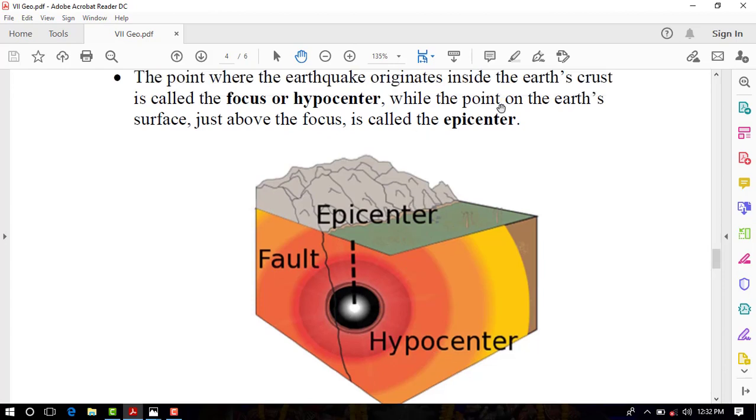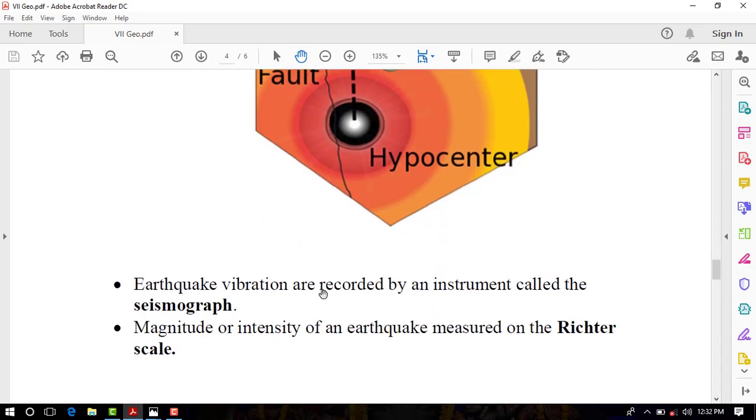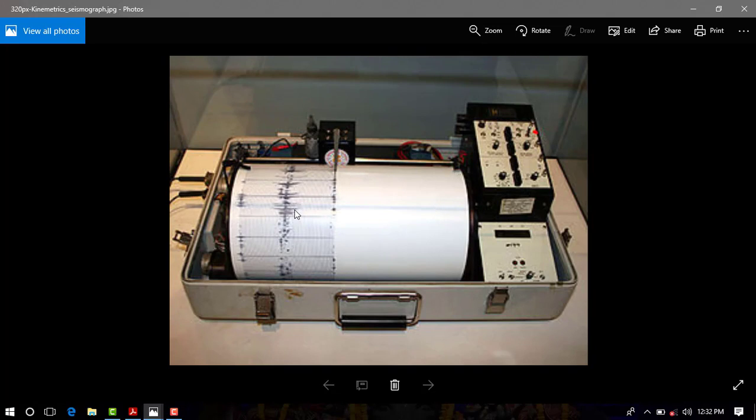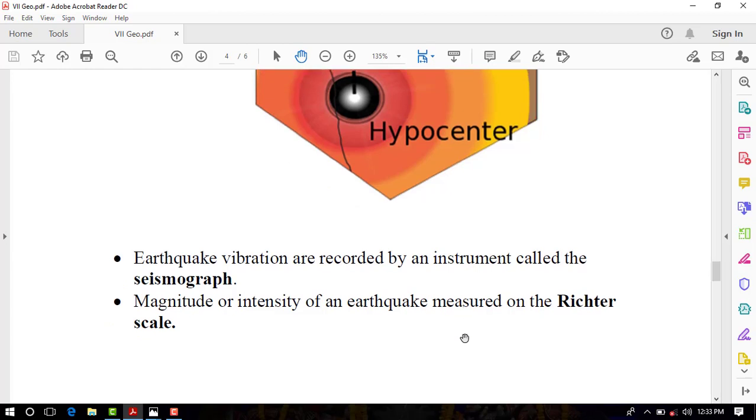Clear? And the point on the earth's surface just above the focus is called epicenter. Clear? Now earthquake vibrations are recorded by an instrument called the seismograph. On your screen, you can see the diagram or image of seismograph, and the magnitude or intensity of an earthquake is measured on the Richter scale.